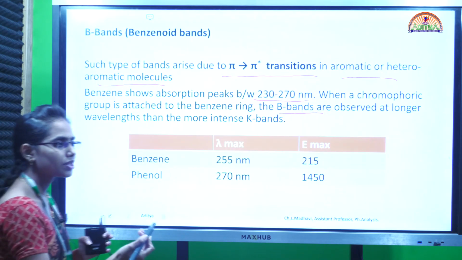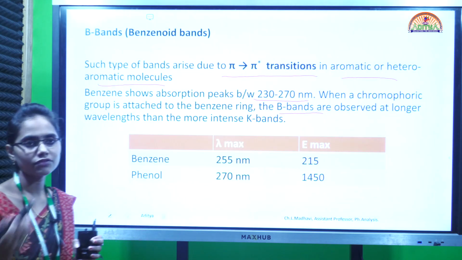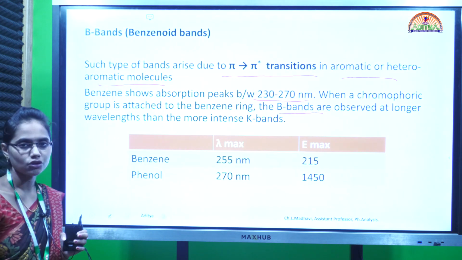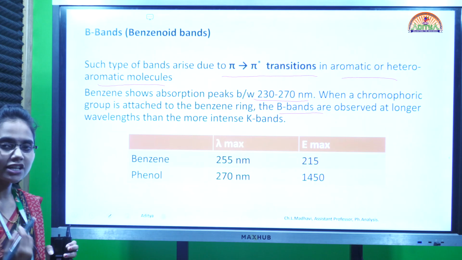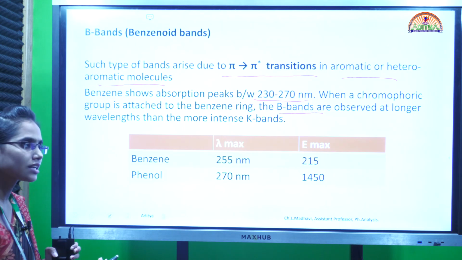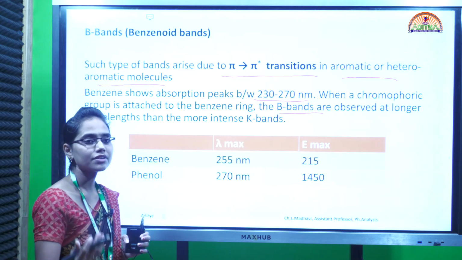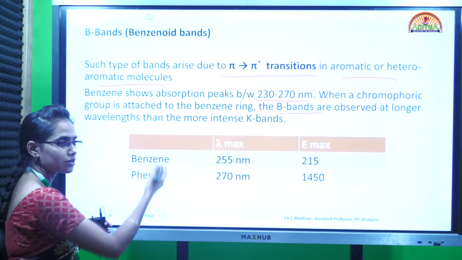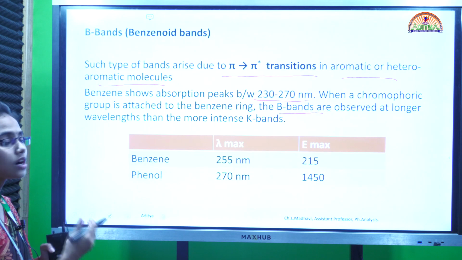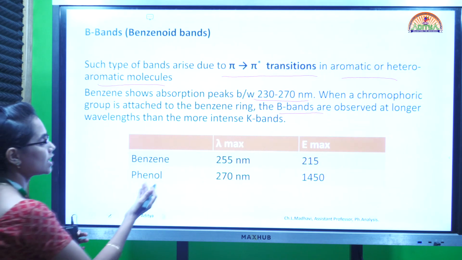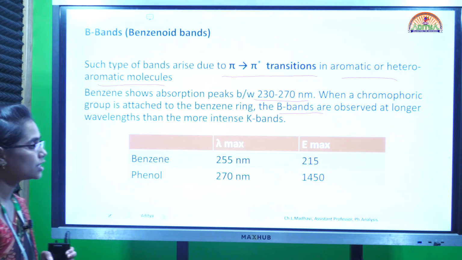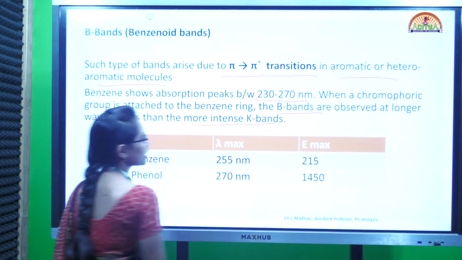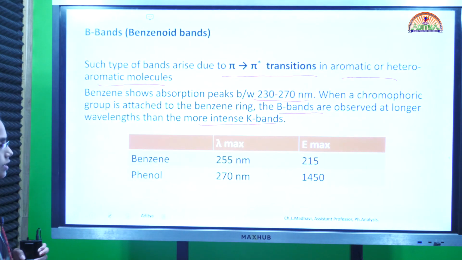So from 255 nanometer of benzene, if OH is attached, it will become phenol, which has 270 nanometer. If NH2, which is also a chromophore, is attached, it will become aniline, which has a lambda max value of 282 nanometer. Like that, when a chromophoric group is attached to a benzenoid ring system, we observe these B bands. And these are more intense than K bands. When compared to K bands, they are more intense.